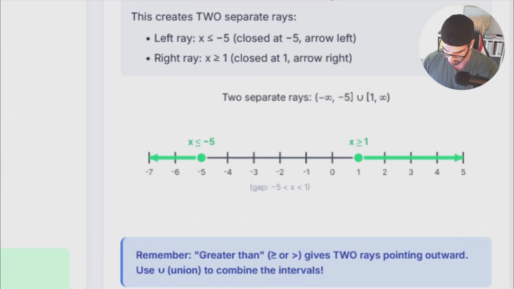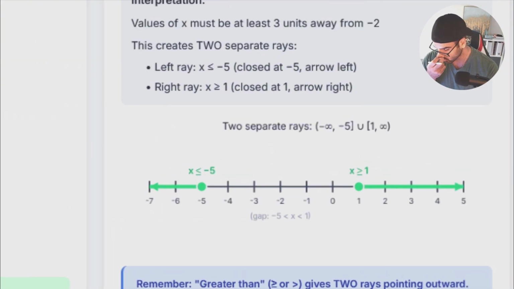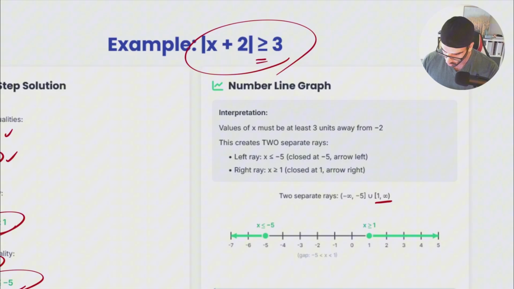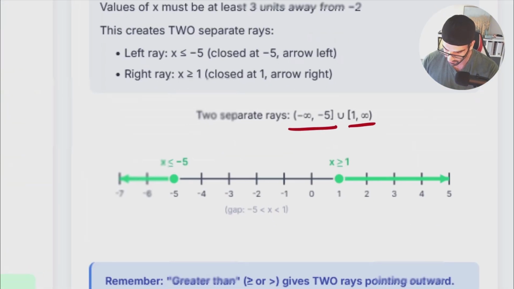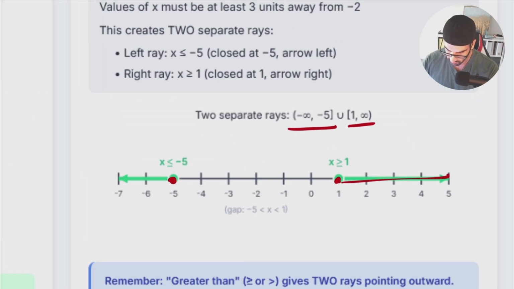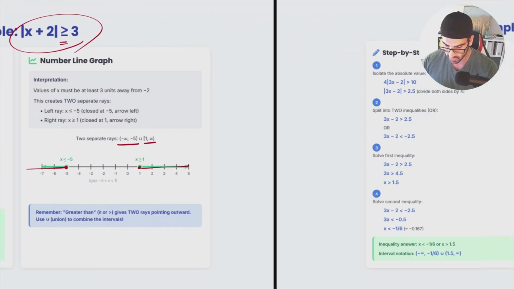How can we show that? Simple. At this point, rather than just one range, we do have 2 ranges. Either my x should be bigger than or equal to 1 in order to satisfy this inequality, or it should be smaller than or equal to negative 5 itself. So I do have 2 ranges. It would start from 1 to positive infinity. It would start from negative 5 to negative infinity itself.